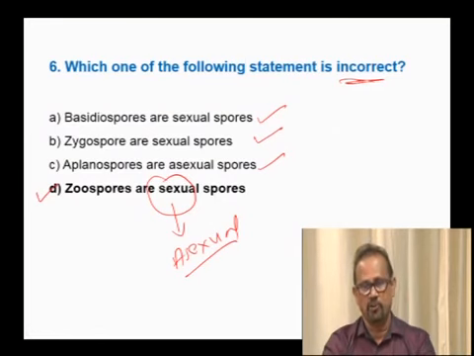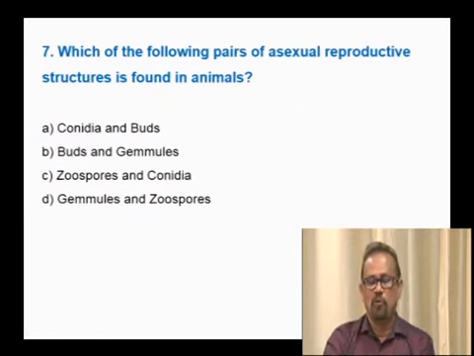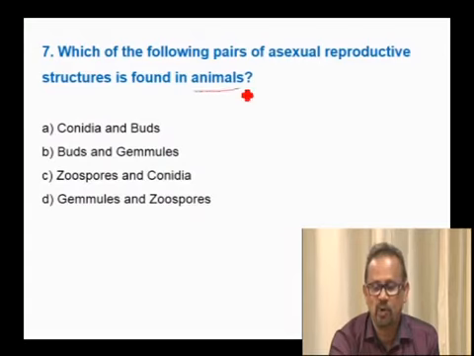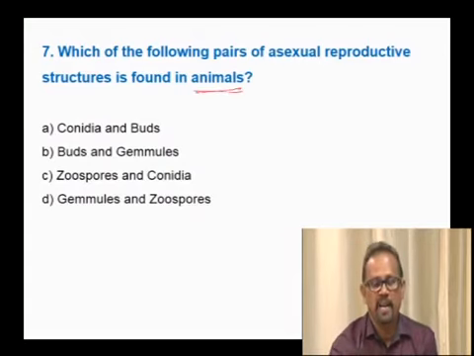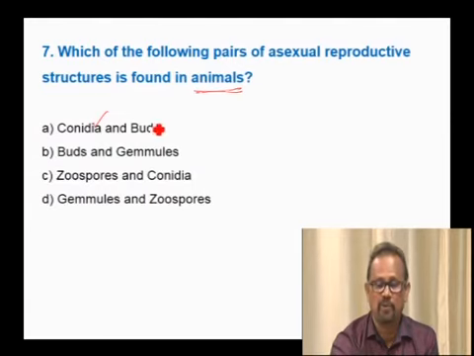We shall move on to the next question. Which of the following pairs of asexual reproductive structures are found in animals? So, you need to concentrate on the question. It is only in the animals. Conidia can be seen in fungi. Buds can be seen in hydra, of course. Buds can be seen in animals, even in hydra, and also in sponges, internal buds. But here conidia can be seen in plants. Therefore, this cannot be the option.